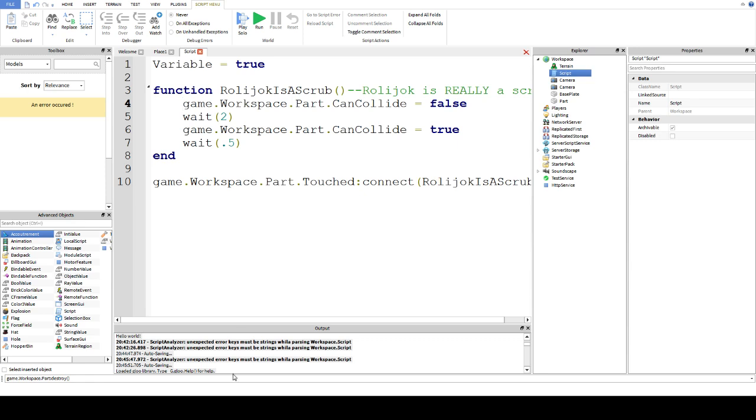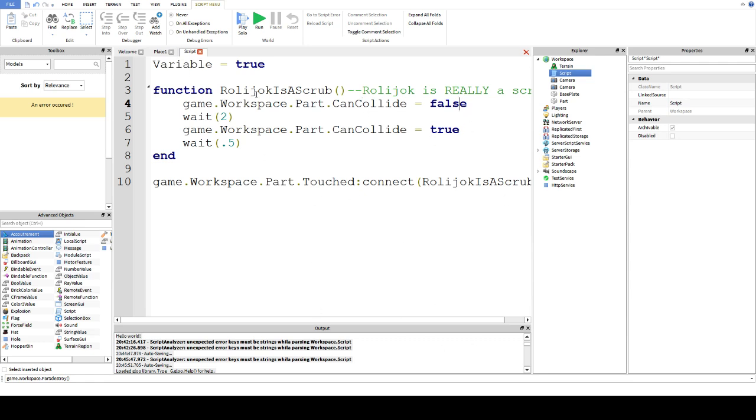Okay, so everyone, quick recap. Everything's a member of game. Everything's part of game on your family tree, and you use this little dot to go down your family tree and find different stuff in your game. In this case, go into workspace where the physical objects are, go into your part, go into its CanCollide property and turn it off.